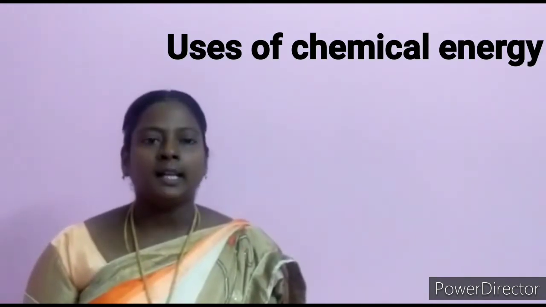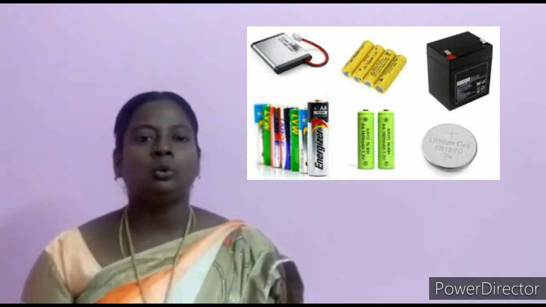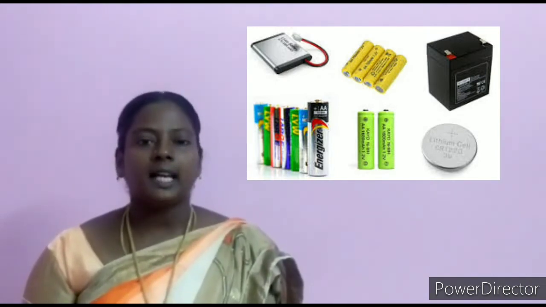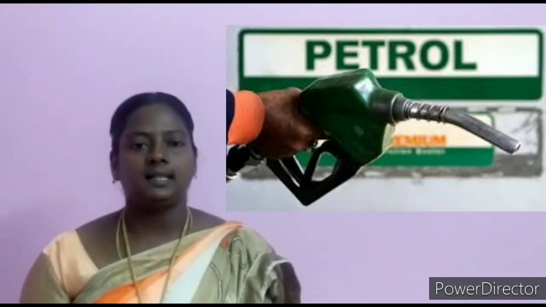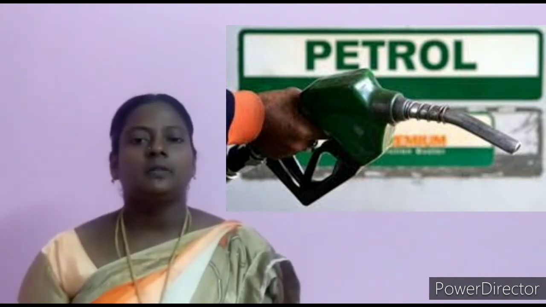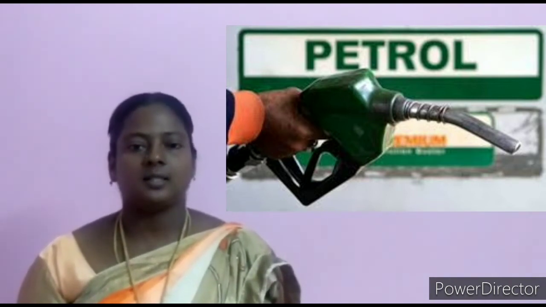Uses of chemical energy. The food that we eat contains chemical energy. Chemical energy in wood provides heat energy which helps us to cook food. Chemical energy in coal is used to generate electricity. Batteries we use in our daily life contain chemical energy. Fuels like petrol and diesel possess chemical energy which is used to run vehicles.